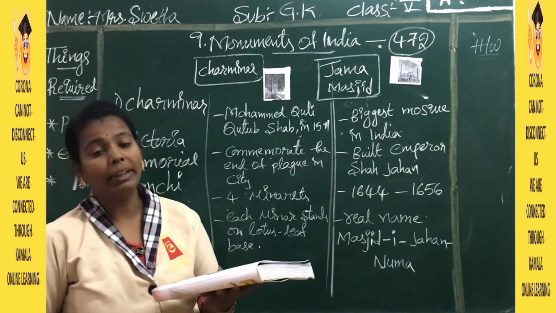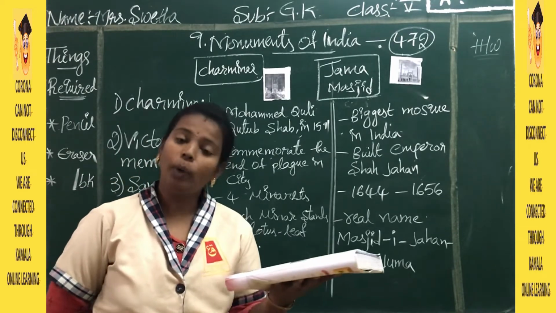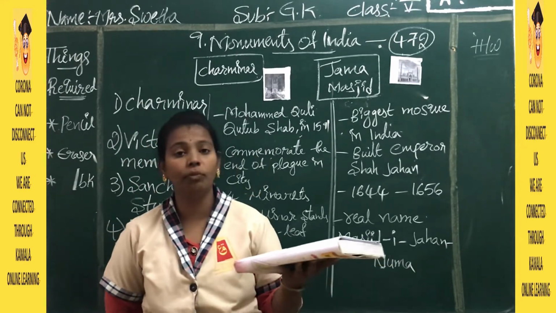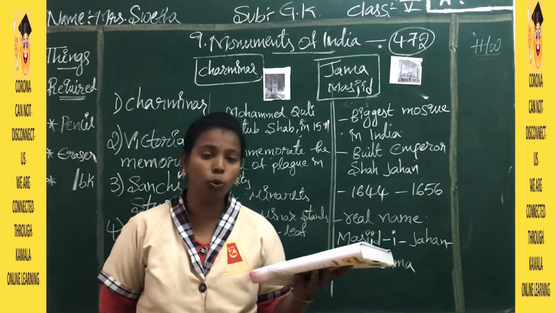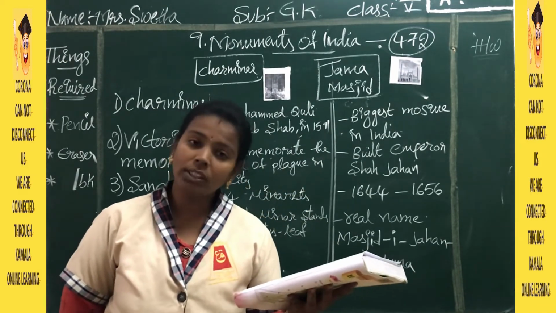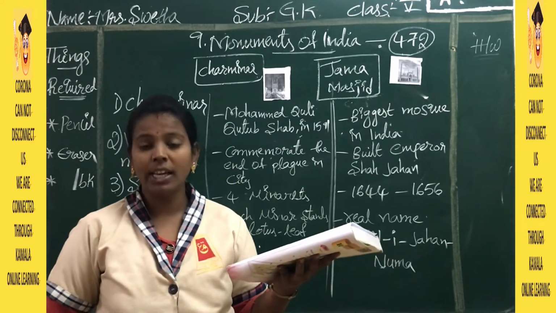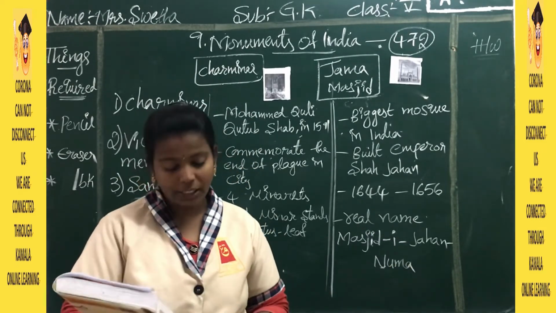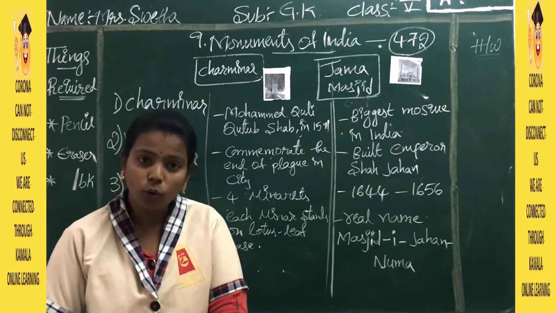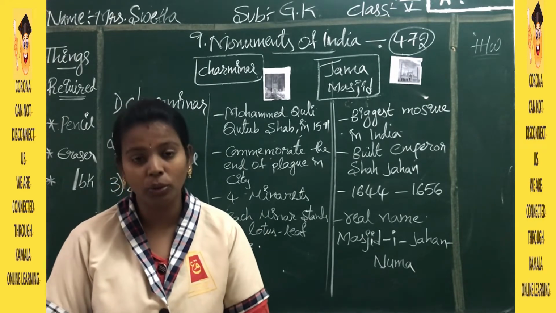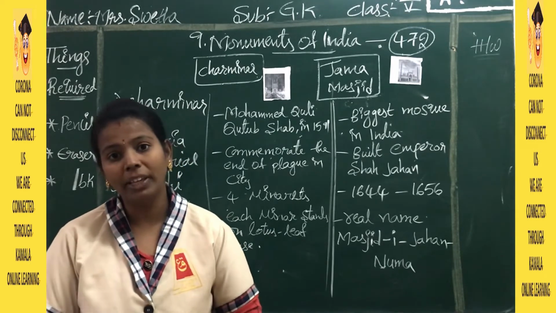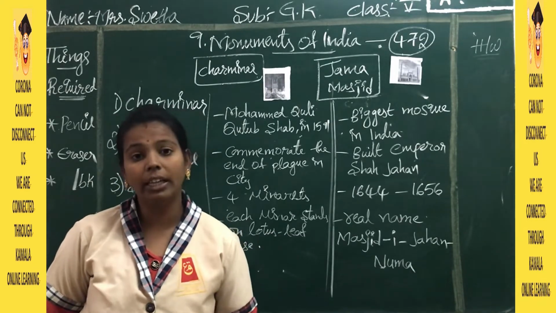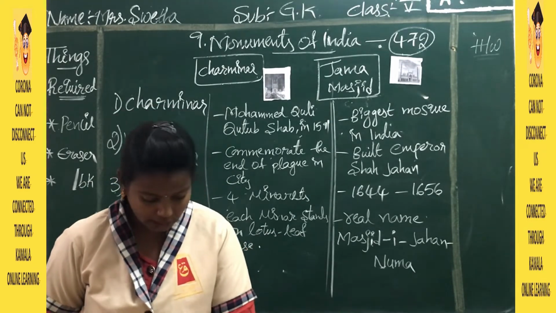This Parliament House has 2 houses: one is Lok Sabha and one is Rajya Sabha. In the Lok Sabha you have 552 members, and in the Rajya Sabha you have 250 members. The Lok Sabha is also called the lower house, and the Rajya Sabha is called the upper house. For Lok Sabha we have the Prime Minister Narendra Modi as a leader, and for Rajya Sabha we have Thawar Chand Gehlot as the leader.